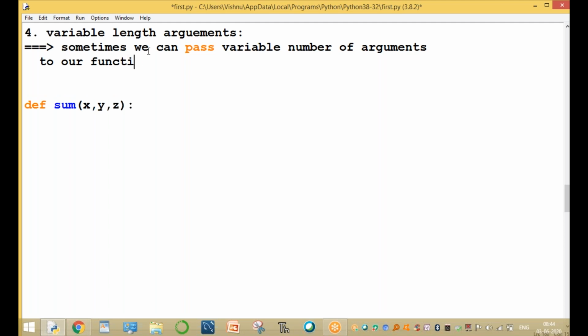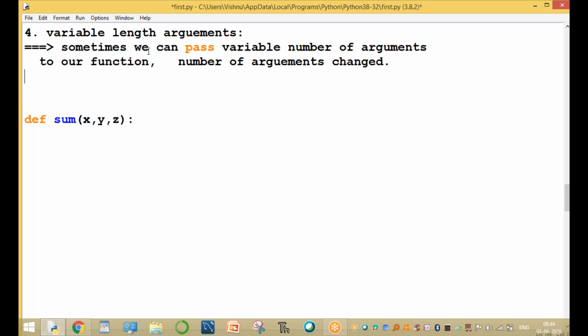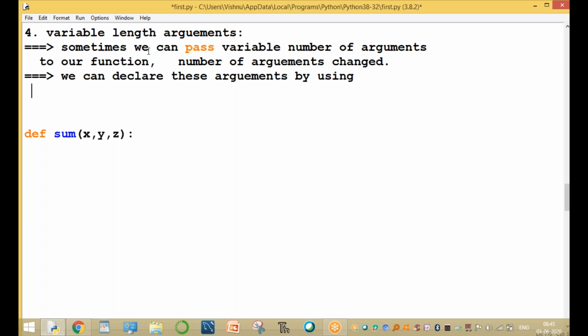What is the meaning of that, sir? That means the length can be changed, the number of arguments is changed. That is very important. And the second one is, how to declare the variable number of arguments? We can declare these arguments by using the star symbol before the parameter in the function definition.